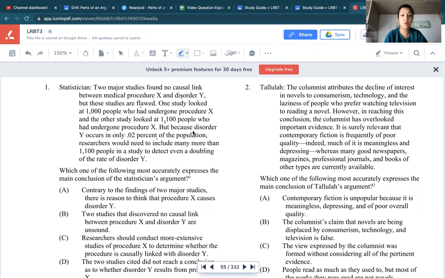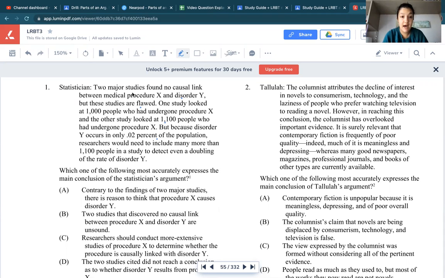But because disorder Y occurs in only 0.02% of the population, researchers would need to include many more than 1,100 people in a study to detect even a doubling of the rate of disorder Y. Okay, so what exactly is this stimulus saying?